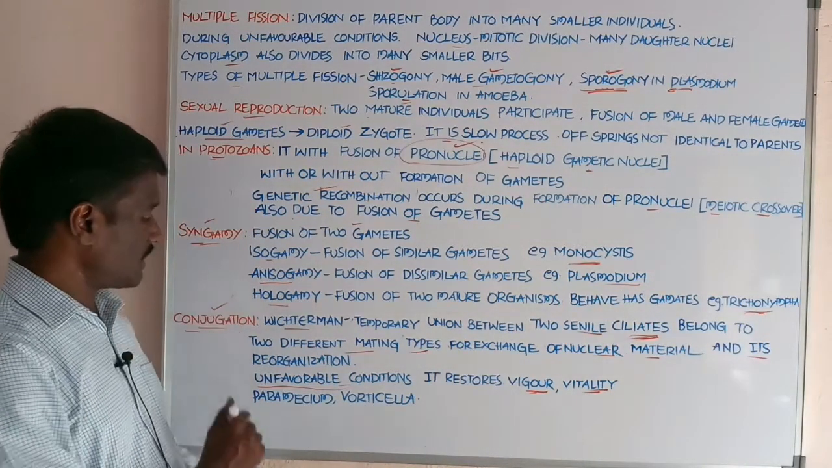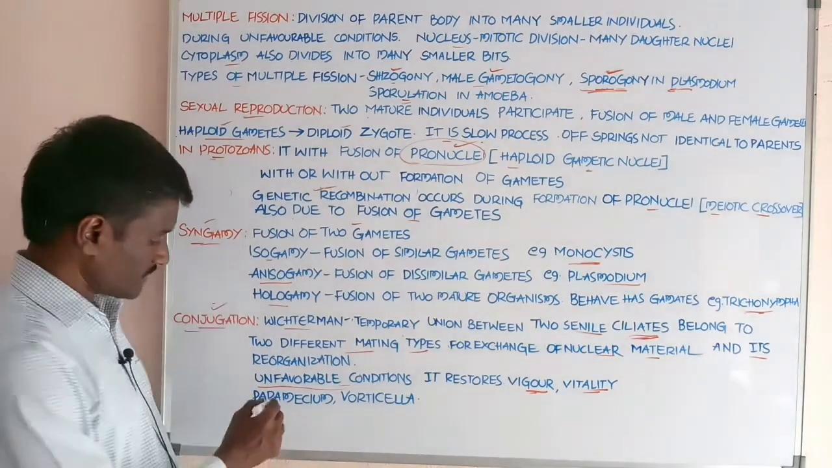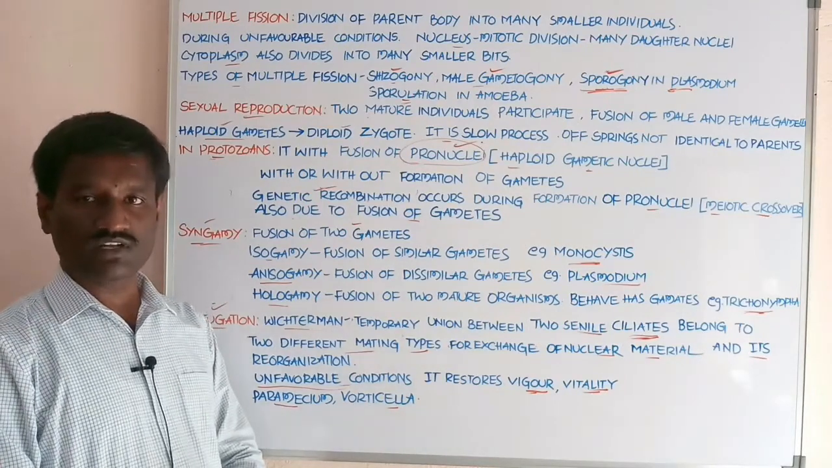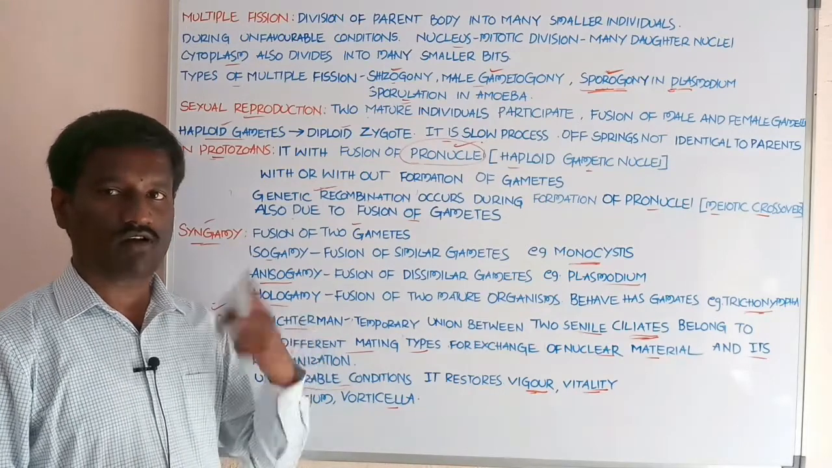Okay, which animals show conjugation? Example, Paramecium and Vorticella. Paramecium and Vorticella go to conjugation and produce new daughter individuals.